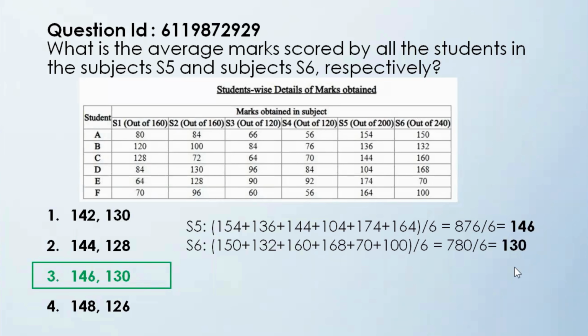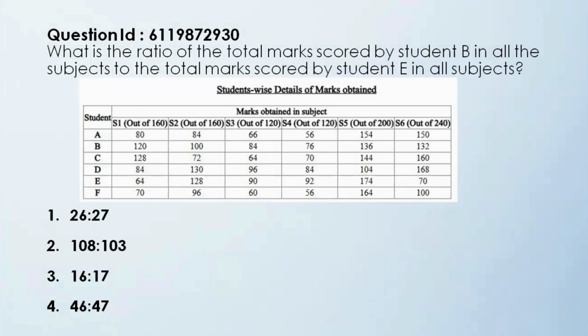So you will directly get 146 and 130. The next question in data interpretation is, what is the ratio of the total marks scored by student B in all the subjects to the total marks scored by student E in all the subjects?